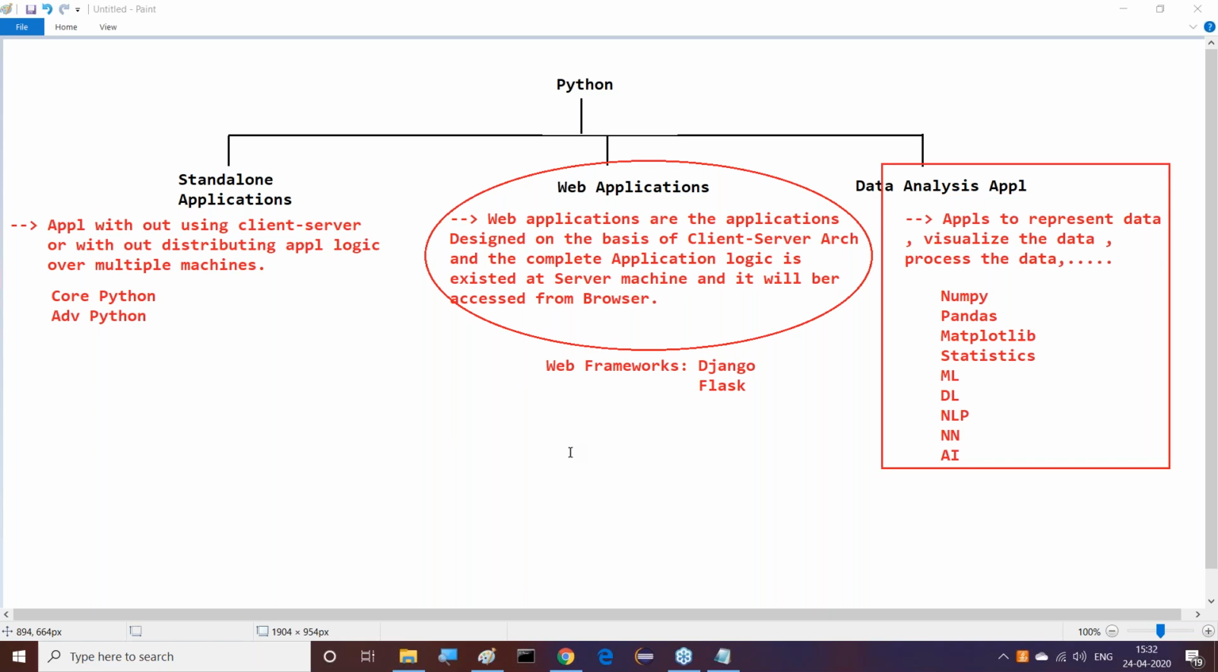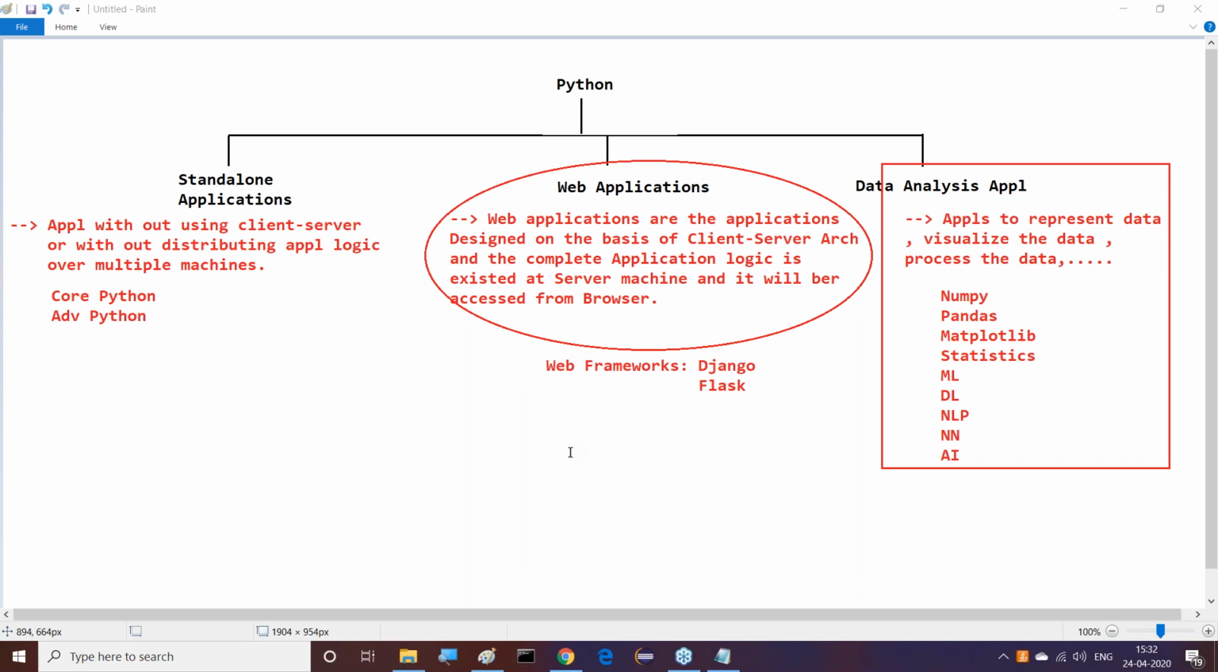So Django, what is the purpose of Django? What is this Django actually? Django is a framework. Now, especially which framework? Which type of framework? Right, sir, that's a web framework.